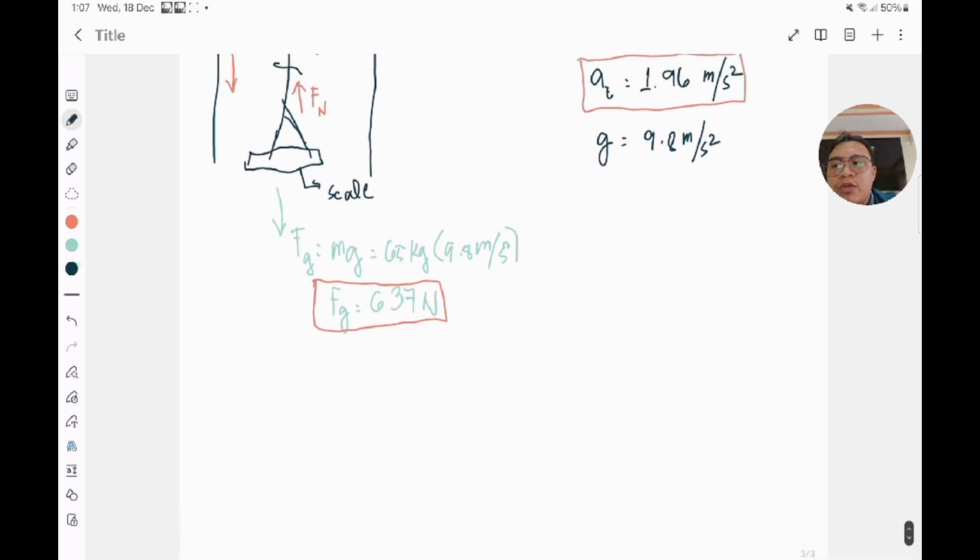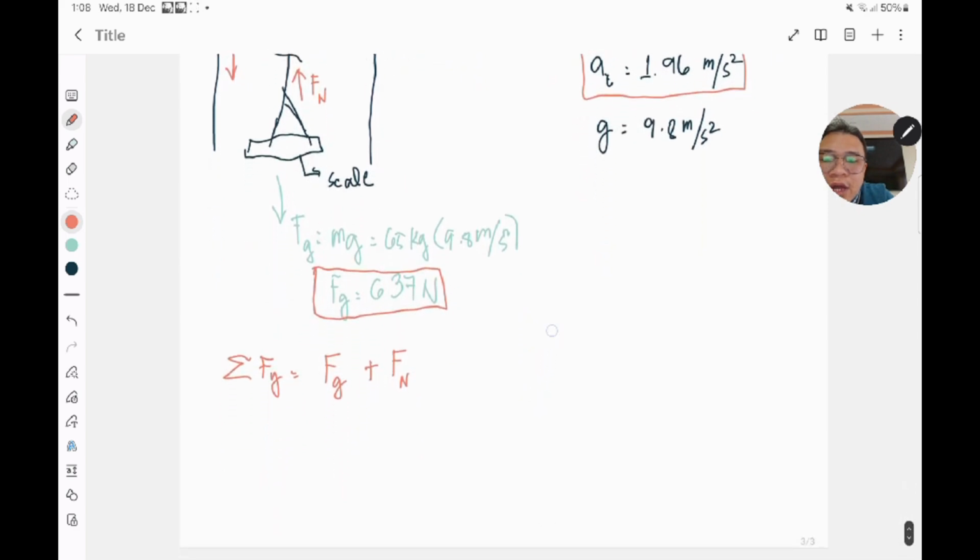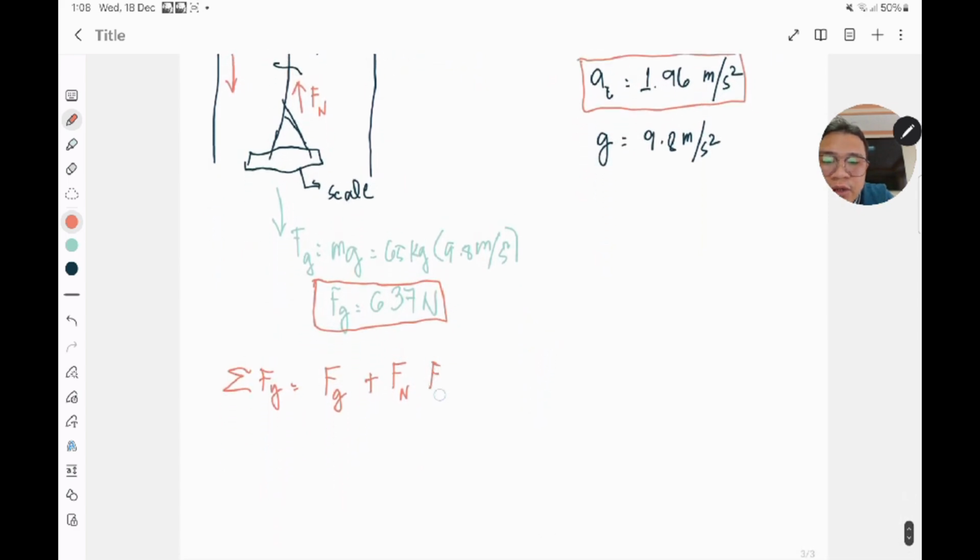So this will become the sum of all the forces on the y direction, equal to the gravitational force Fg, plus the normal force F sub n, plus our other force due to the acceleration of the elevator, F sub AE, which is equal to 0.